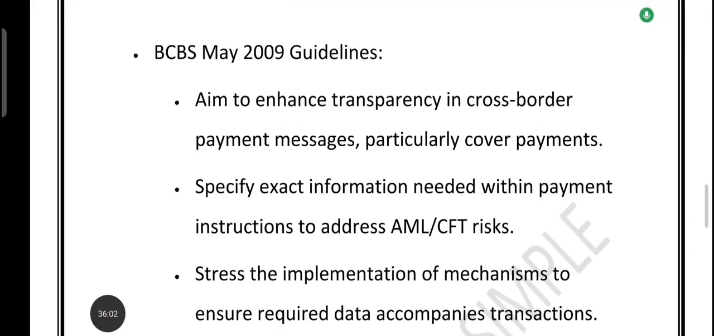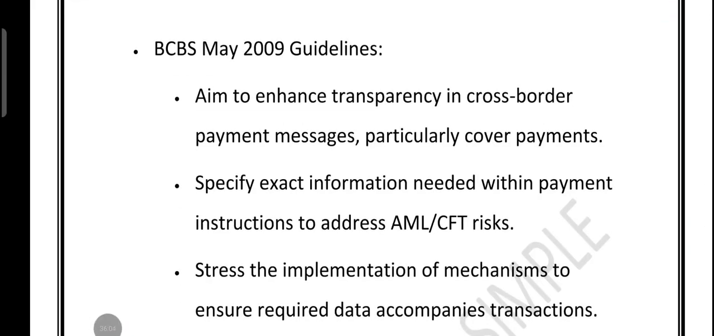Now friends, let's talk about how the Basel Committee makes sure that banks know exactly who they are dealing with and how money flows across borders. First of all, they set information requirements. Basically a checklist of the data banks must collect to properly identify people and companies. No guesswork, no half-filled forms.